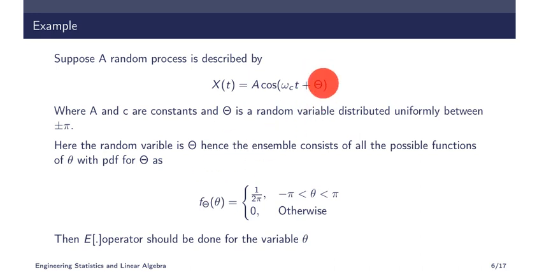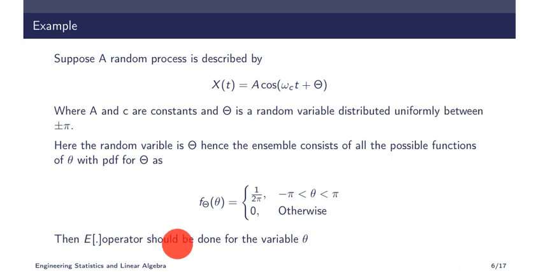Since this is a random variable, its function is given by f theta of theta equal to 1 by b minus a. B is pi, a is minus pi, so pi minus minus pi is 2 pi. So 1 by 2 pi for minus pi to pi and 0 otherwise.